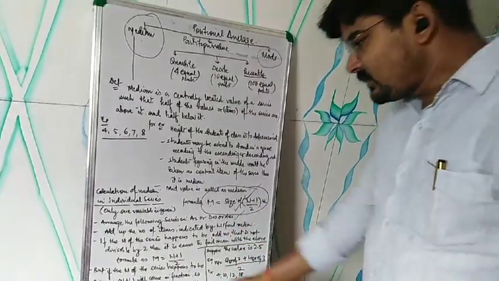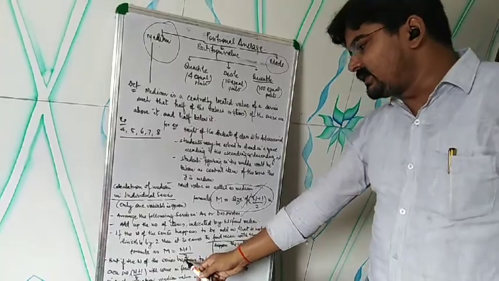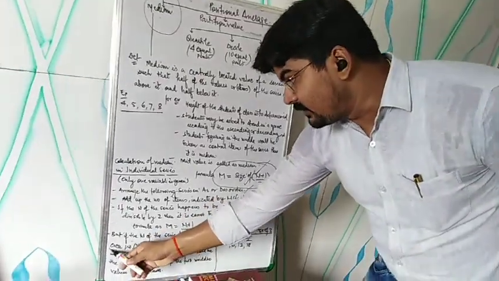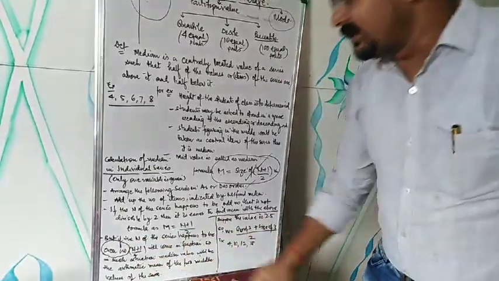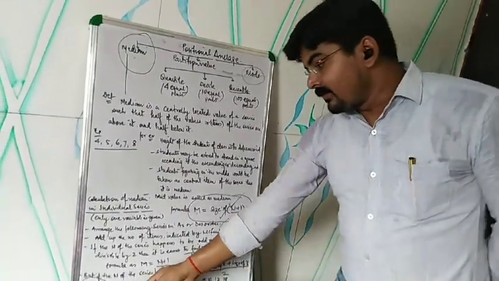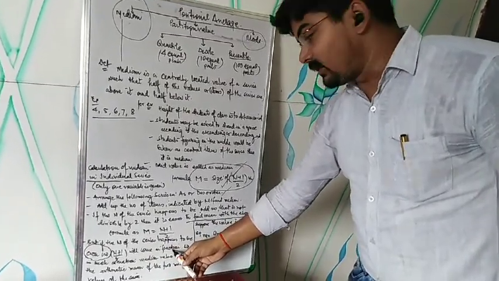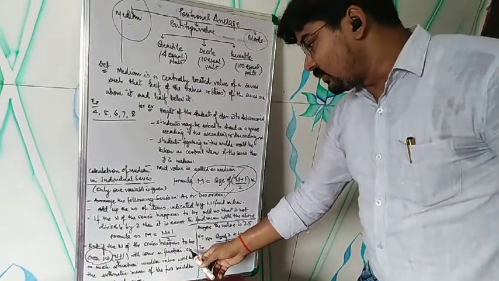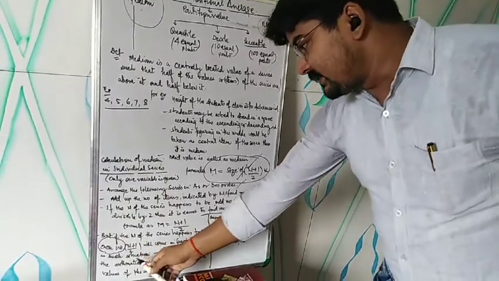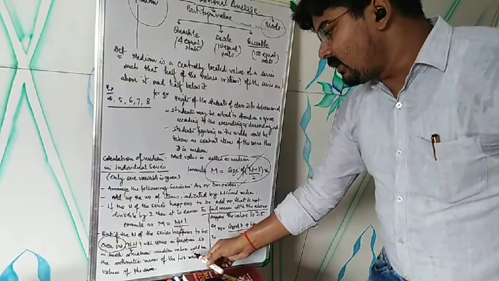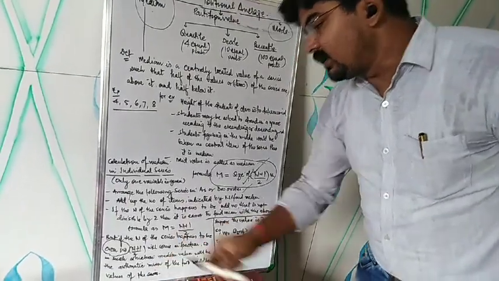But if the number of items in the series is even, it means (n plus 1) upon 2 will come in fraction. In that situation, the median value will be the arithmetic mean of the two middle values of the series.